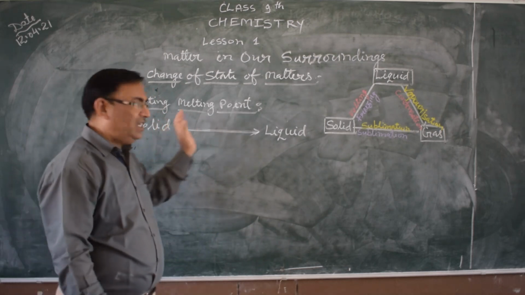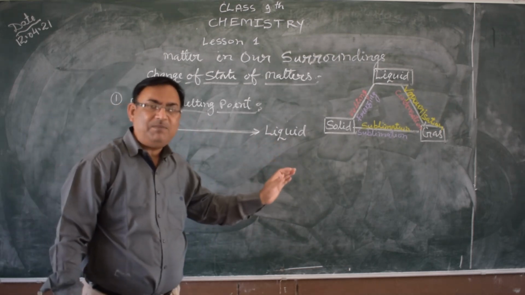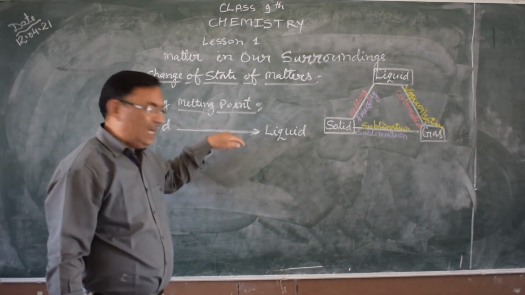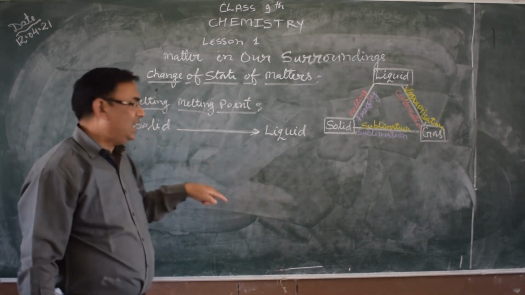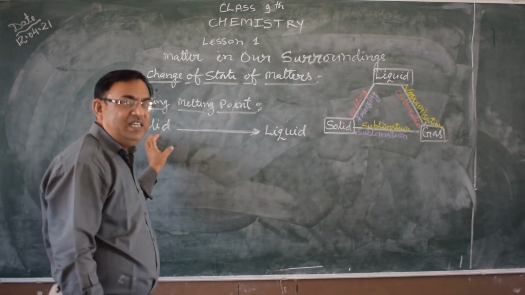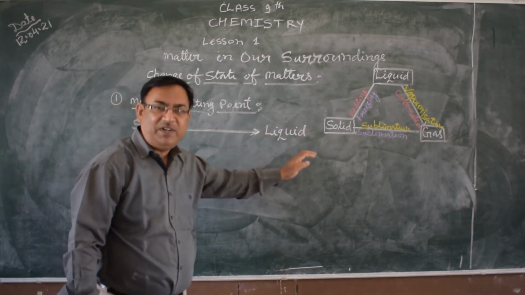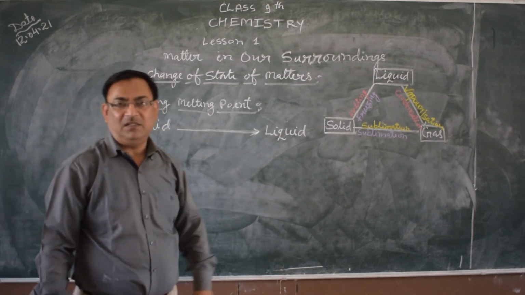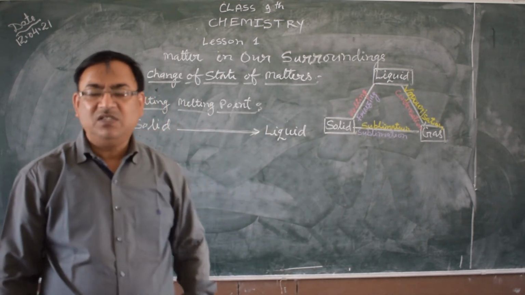At last, at a particular temperature, the totally solid ice changes into totally liquid form. That point is called the melting point. Do you understand? Yes.